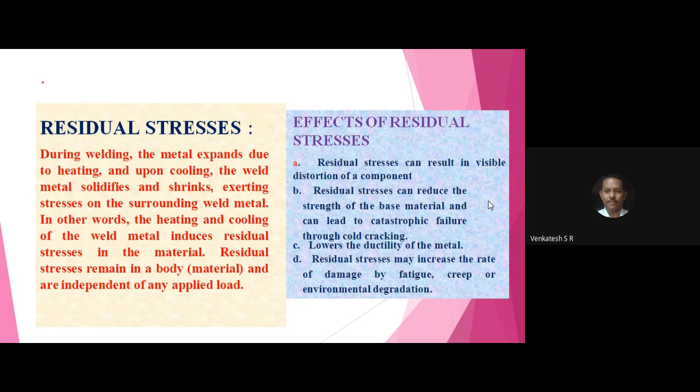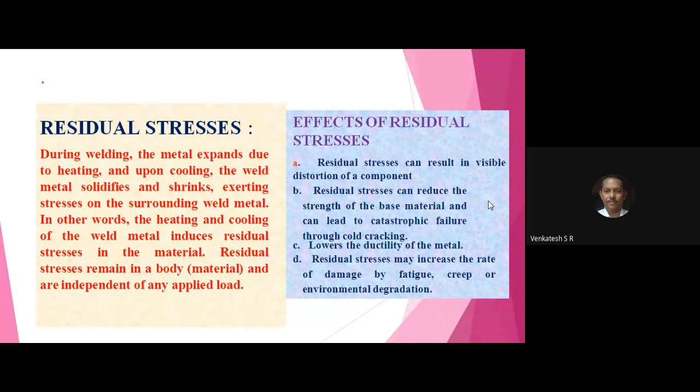Next line, write down. This is very, very important. Anyway, you expect a ductility mechanical property in the base material. If the residual stress is present in the joint, it lowers the ductility or sometimes creates brittleness in the joint.